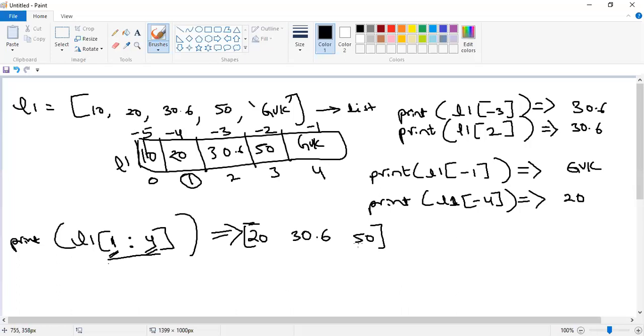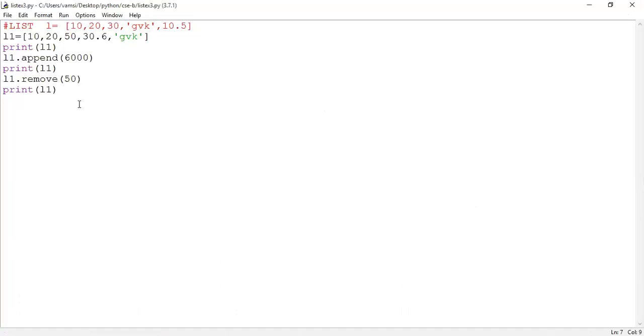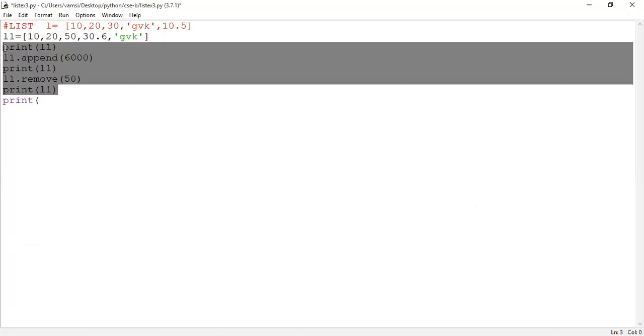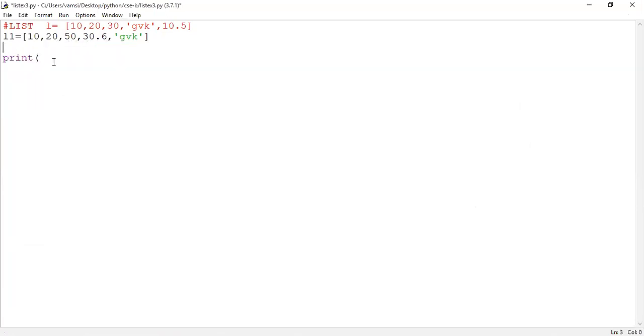Yes, sir. I will show you with the help of an example. Go to the code window again. Are you able to see the code window? So print, and the variable name is L1.